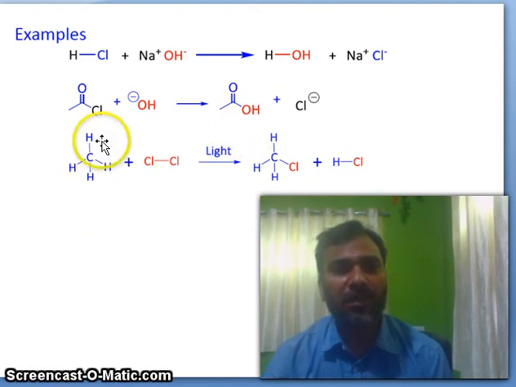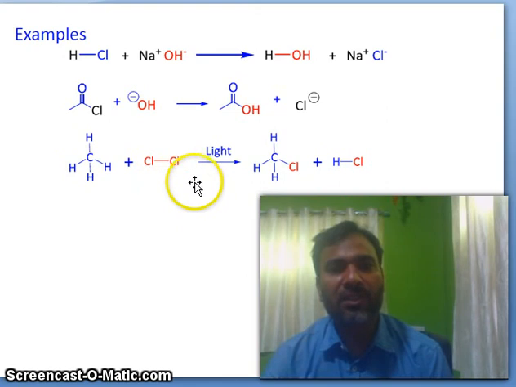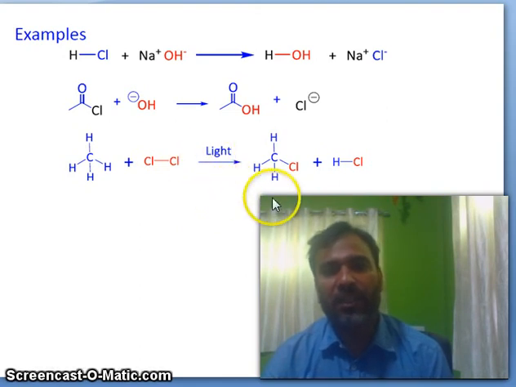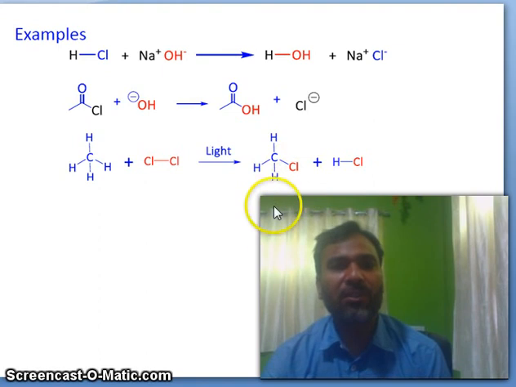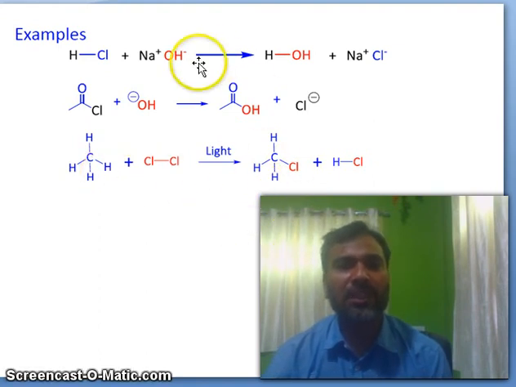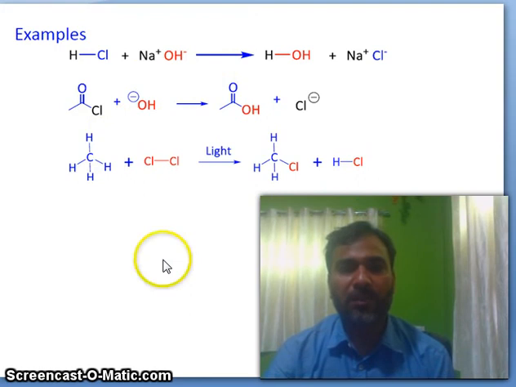Now this is methane chlorination. Chlorination under UV light, you will get this product, methyl chloride. So what will happen here? This C-H bond will break and this C-Cl bond will form. So breaking of C-H and forming of C-Cl bond. So hydrogen is substituted by Cl. So this is an example of a substitution reaction.